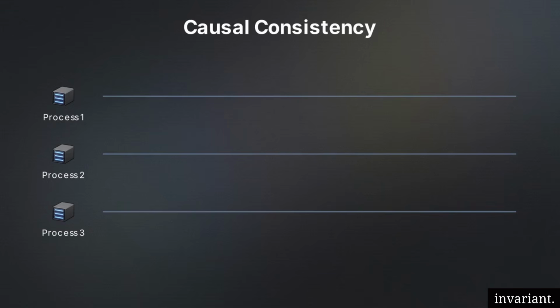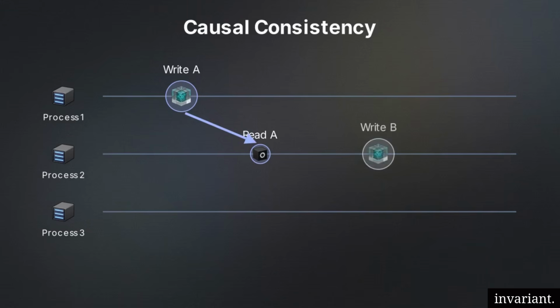It dictates that only operations with a strict cause and effect dependency must be observed in the same order globally. Process 2 reads the output of Process 1 to calculate its next write. That logical dependency is locked in. However, concurrent writes with zero causal relationship are untethered. They can legally be observed in completely different sequences by different nodes across the cluster.